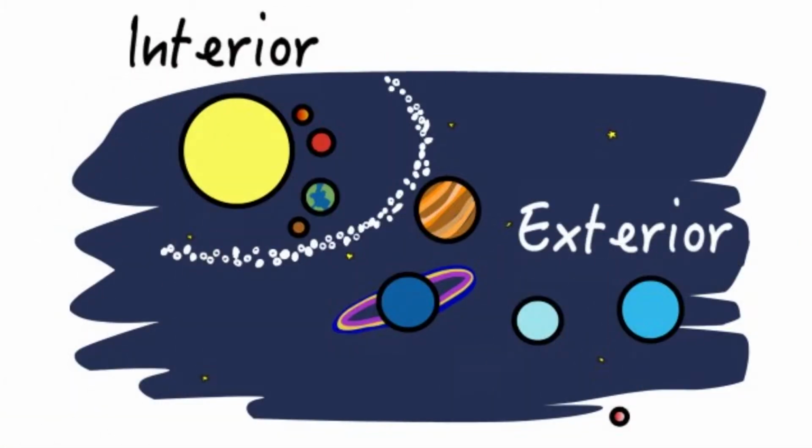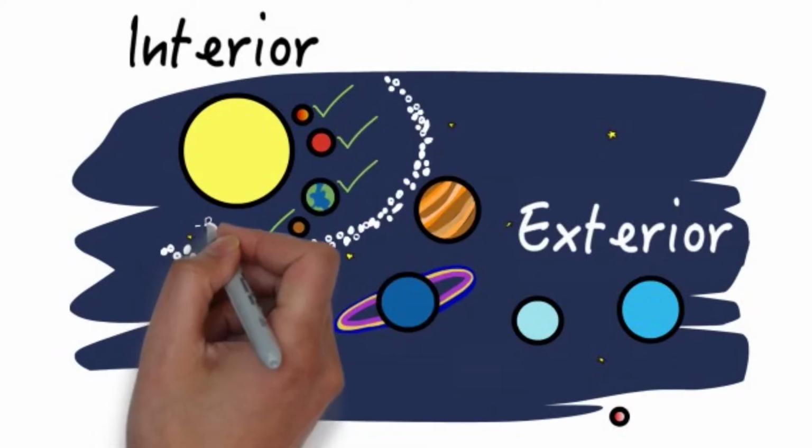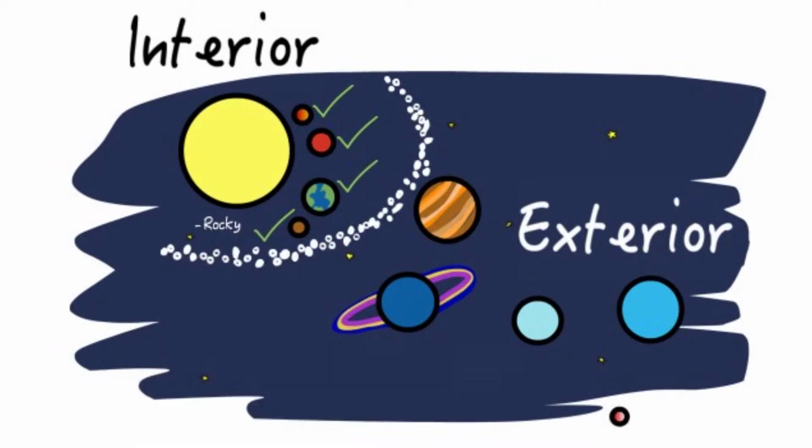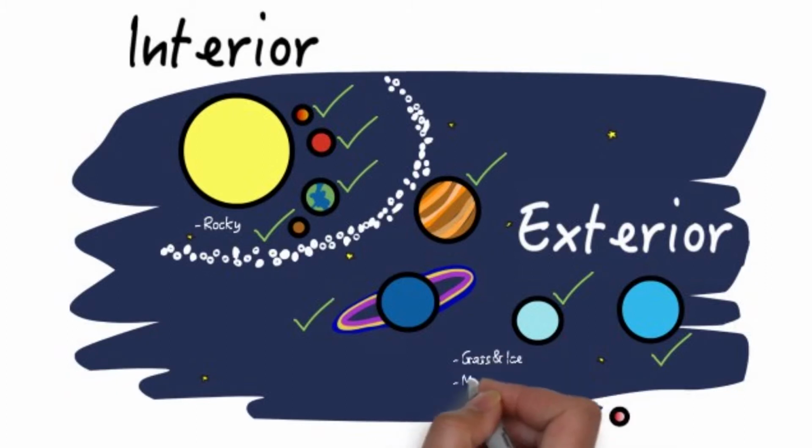The interior planets are Mercury, Venus, Earth, and Mars. They have a rocky surface with little to no moons. They are located closest to the Sun. The exterior planets are Jupiter, Saturn, Uranus, and Neptune. They are mainly made of gas and ice, and have several moons and ring systems. They are further away from the Sun.